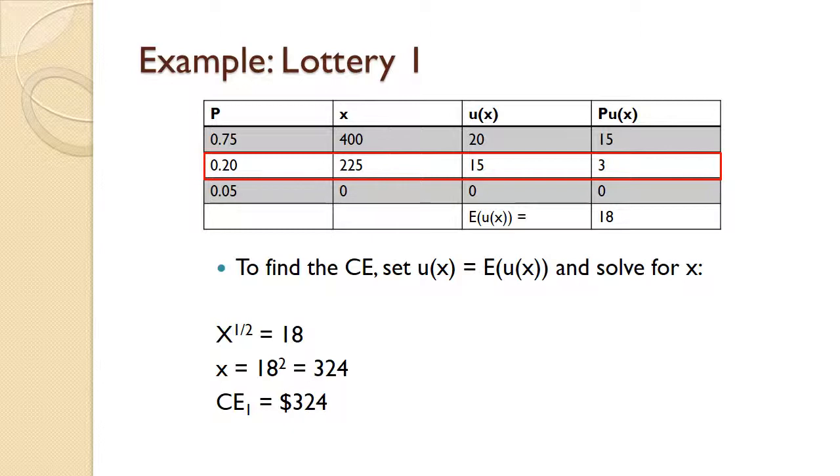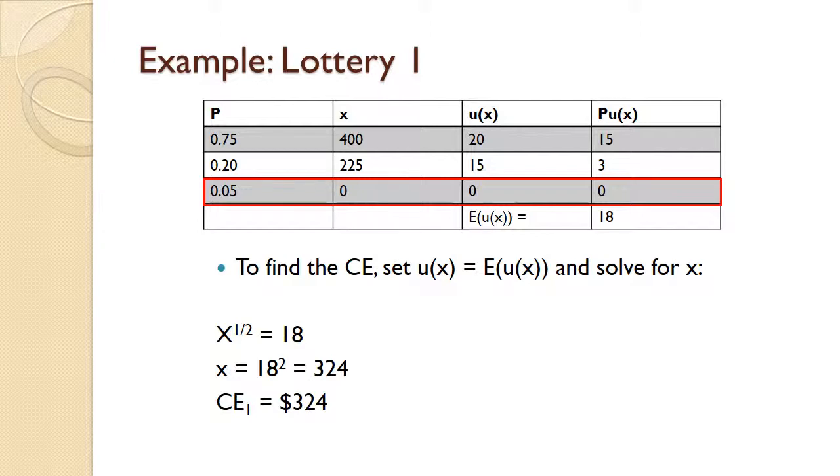The second possibility, with 20% probability, is that the consumer has to spend $175 on repairs. That leaves him with a payoff of $225. His utility for that $225 would be 15, and that 15 times the 20% probability of occurring gives us 3.